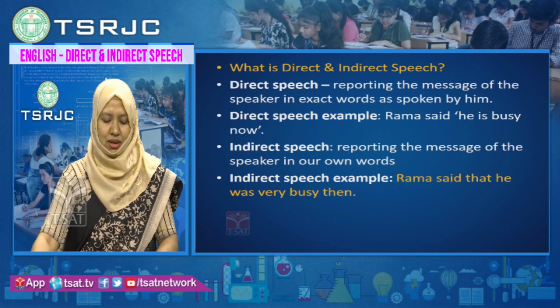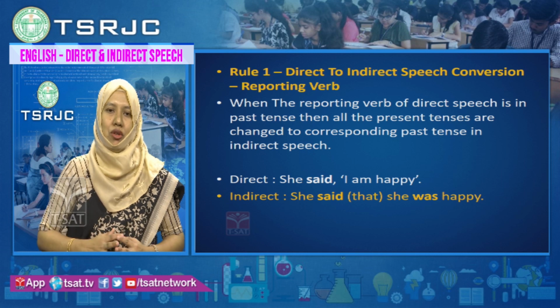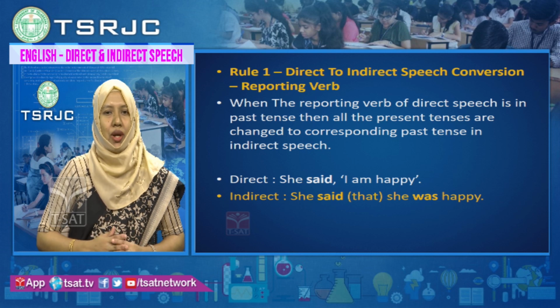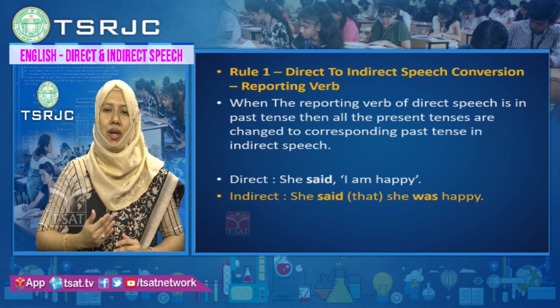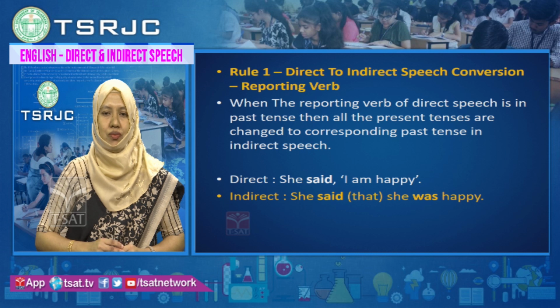Let us look at some examples and rules on how to convert, then we will go into sample questions, what kind of questions can come in your exam. Now let us look at rule number 1, direct to indirect speech conversion. First, the reporting verb changes. When the reporting verb of direct speech is in past tense, then all the present tenses are changed to the corresponding past tense in indirect speech.